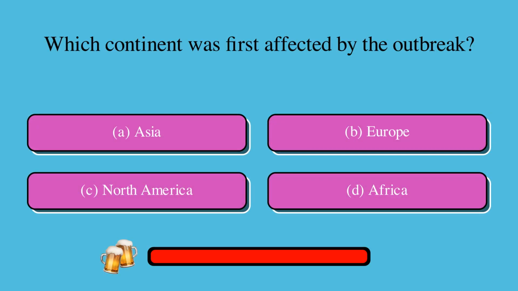Which continent was first affected by the outbreak? Is it A, Asia, B, Europe, C, North America, or D, Africa? The correct answer is C, North America.